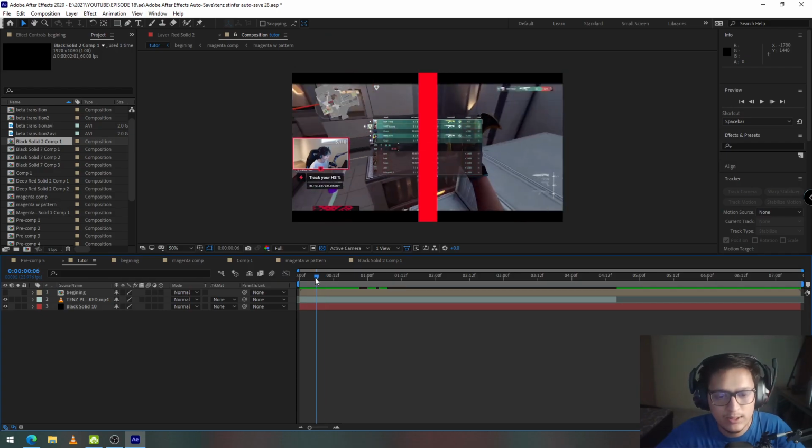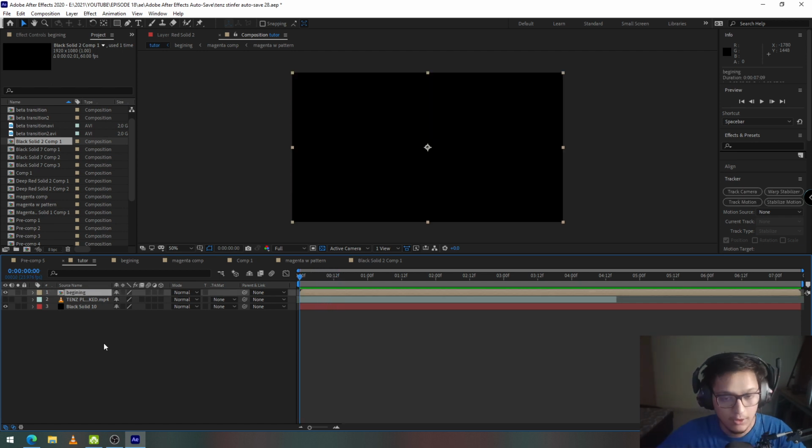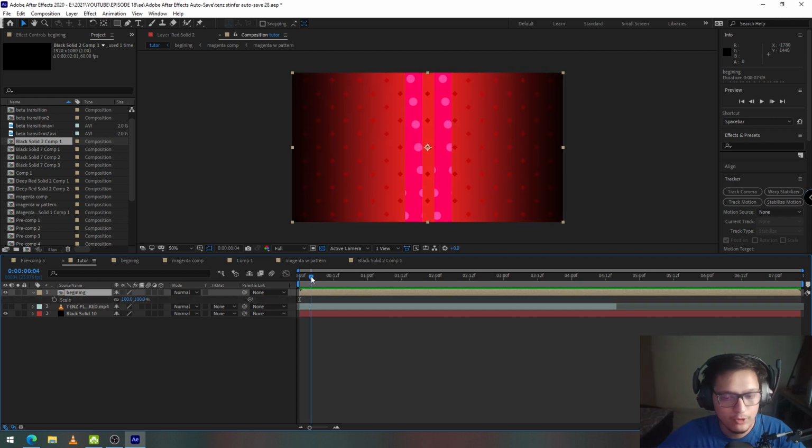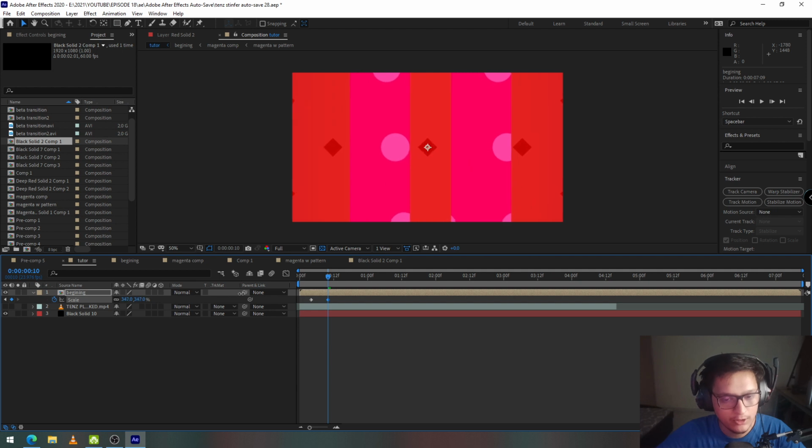Okay, so the next thing that we see in the original transition is the size of the magenta solid and red solid increases and the camera passes through it. Okay, so to do that, I'm going to select the beginning layer. I'm going to press S. I'm going to move to the frame where I need it to start increasing in size. And I'm going to create a keyframe at 100% scale value. I'm going to move ahead a couple frames. I'm going to increase the scale by a lot.